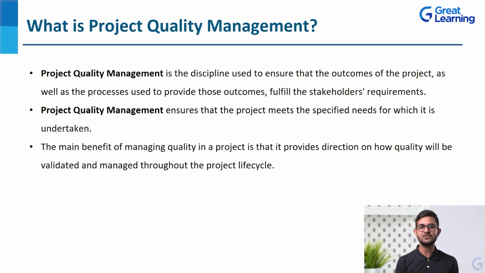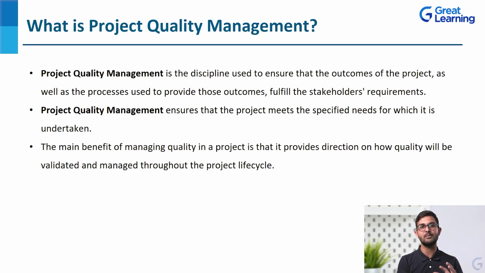So as you can see on the screen, the first point says that project quality management is the discipline used to ensure that the outcomes of the project as well as the processes used to provide those outcomes fulfill the stakeholders' requirements. Now you have to remember two things here. Generally there's a confusion. Some people think that if we are meeting the stakeholders' expectations, the quality is assured. But the processes used to provide those requirements are also equally important whenever we are talking about project quality management.